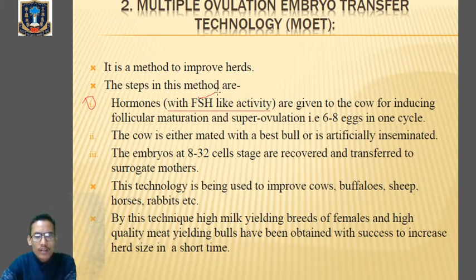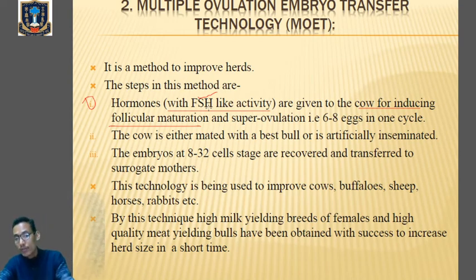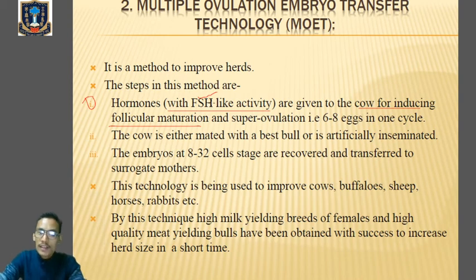FSH means follicle stimulating hormone, which will initiate the growth of the follicles in the case of a female. So hormones with FSH-like activity are given to the cow for inducing follicular maturation, because FSH is involved in the maturation of follicles, which we have learned in the first unit. This will lead to follicular maturation, and at the same time it will lead to superovulation.